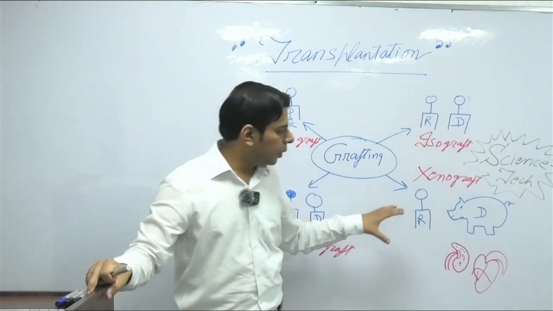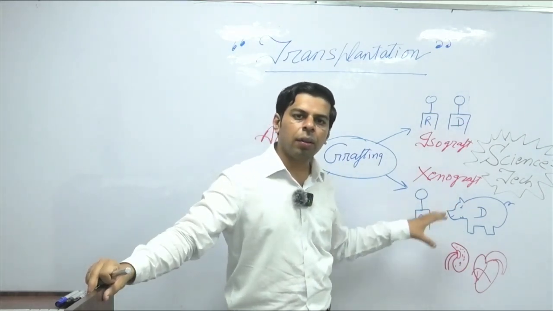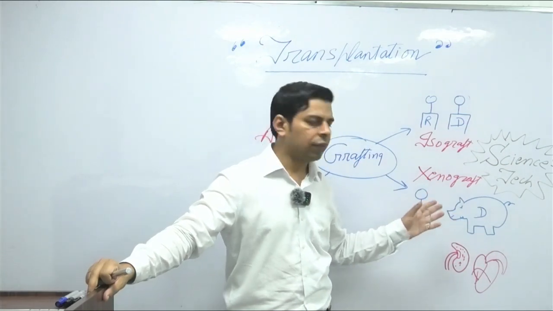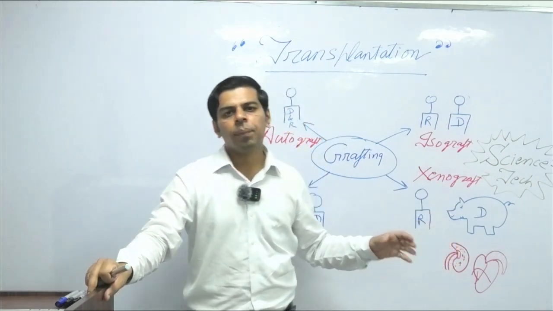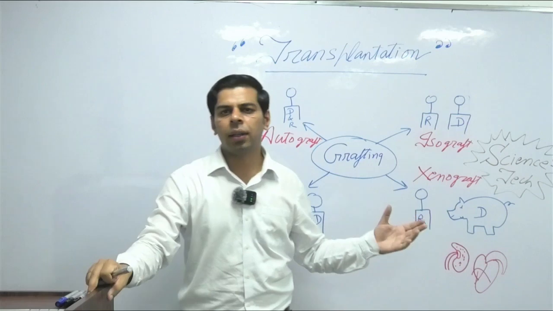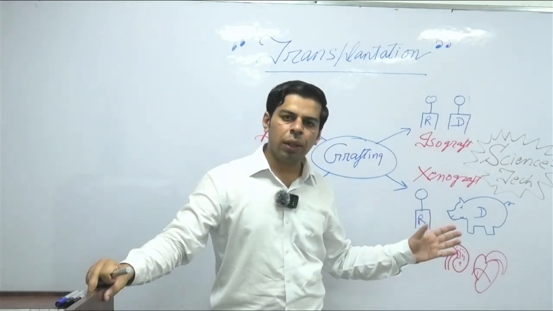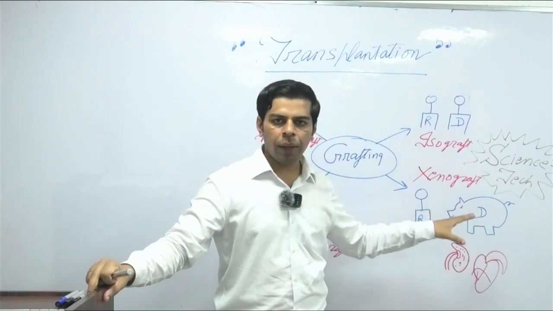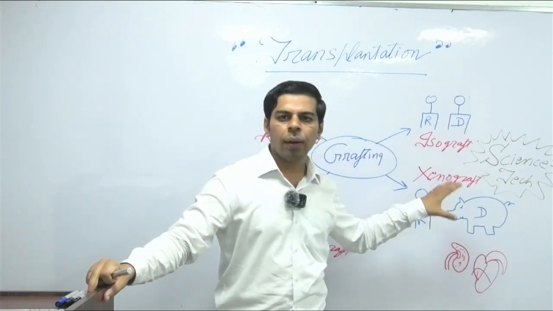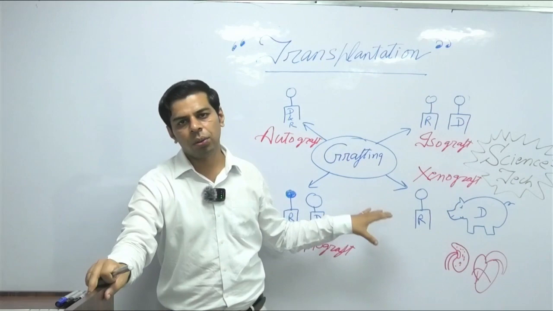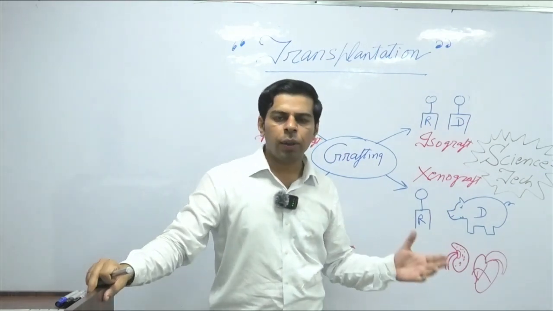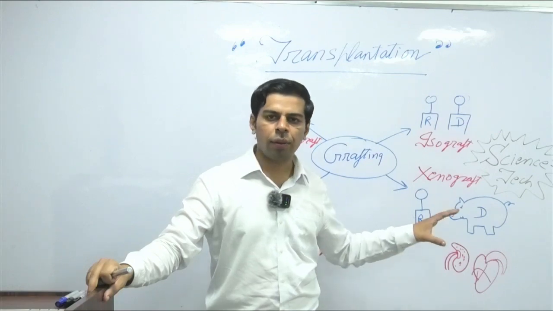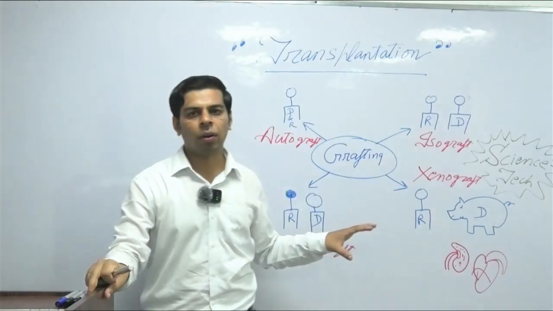Now this week, once again, news has come from the US, from New York, where physicians have carried out a bold transplant in a person who was once again neurologically dead. So he was on life support only. He needed a kidney, so they used a pig's kidney and implanted it into that person. It has been almost 32 days, and the kidney is functioning quite well, and all other physiological parameters are also normal.